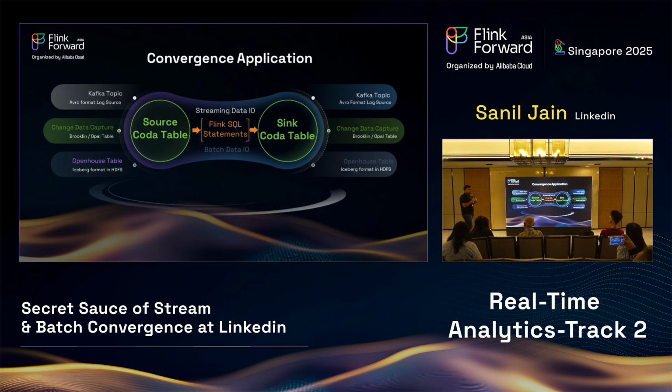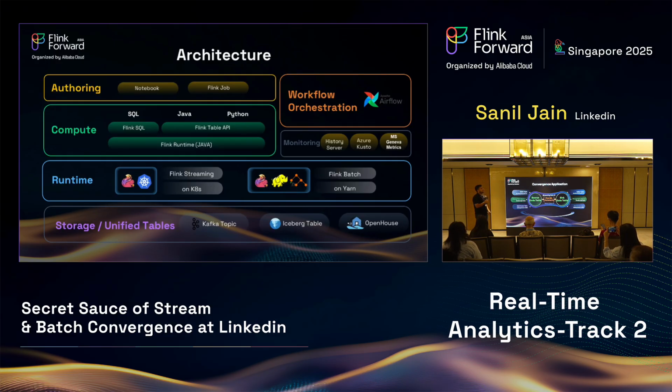Now let's see the architecture of our platform with the help of a convergence application. For authoring, we have Notebook or a Flink job. We use Airflow for workflow orchestration. For compute, I already told you that we have chosen Flink SQL and Flink Table as our de facto standard APIs. For runtime, we are using Flink streaming on K8s, and we use Flink batch on Yarn. And for monitoring, we use Flink History Server. We use a lot of Microsoft tools like Azure Kusto and Geneva Metrics for observability and monitoring.